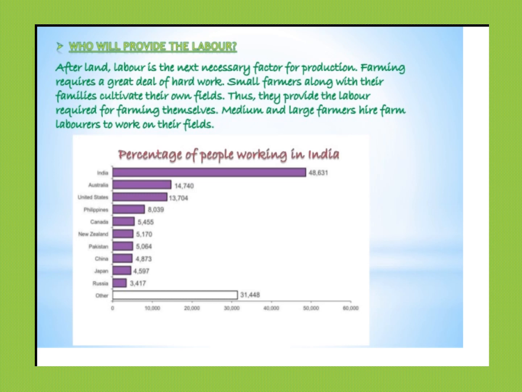You have countries to the left and the percentage of people working in India. You can see that almost 48,000 people are working. Unfortunately, now with the migrant crisis in India, this entire proportion will change. In fact, now the Supreme Court has asked the states and the union territories to provide what work the migrants will do once they have landed in their home states. So that's going to be your homework to find out what decision, what explanation, what measures the state governments and the union territories are going to provide.